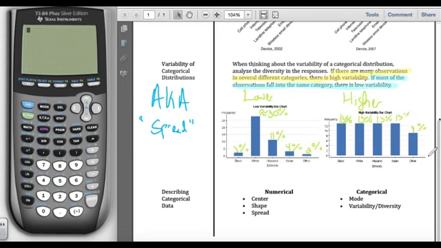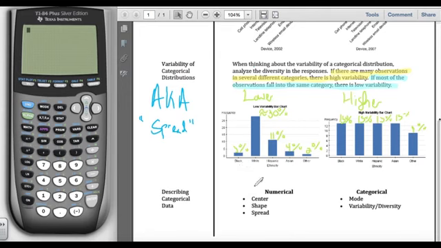But there's not one category that is more popular than the others. So it would have a higher spread. The data is more evenly spread out from all the categories.